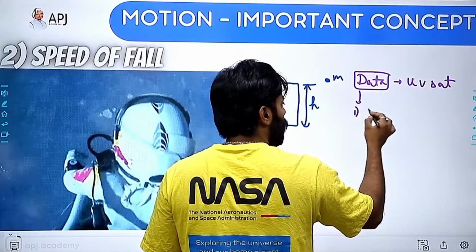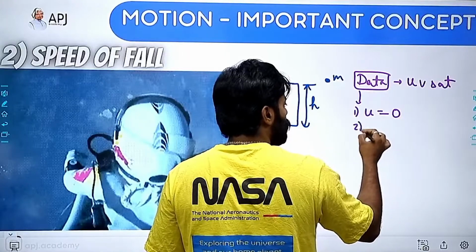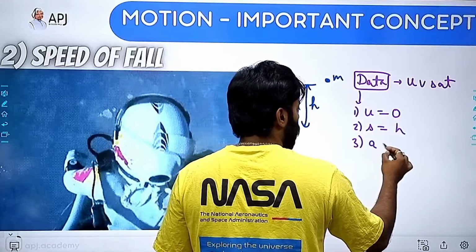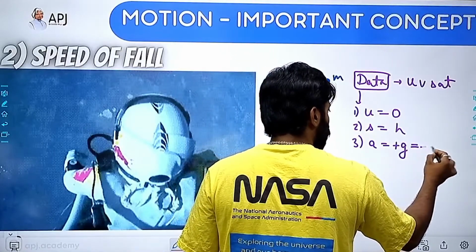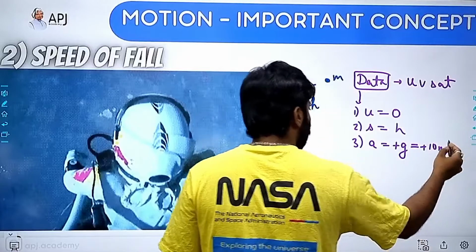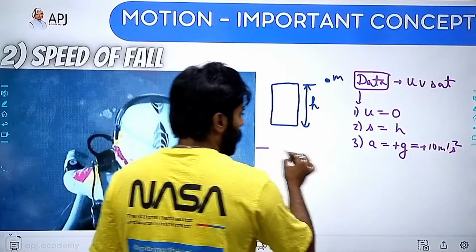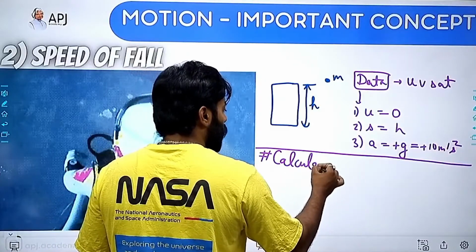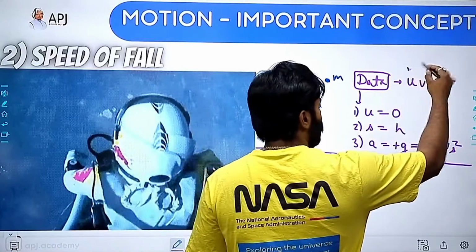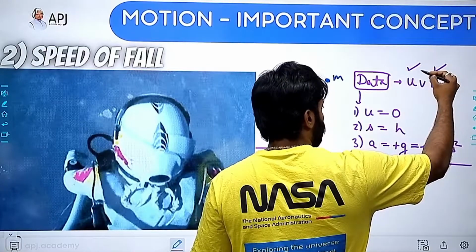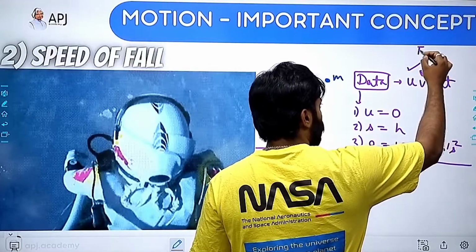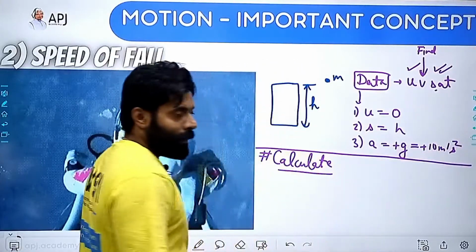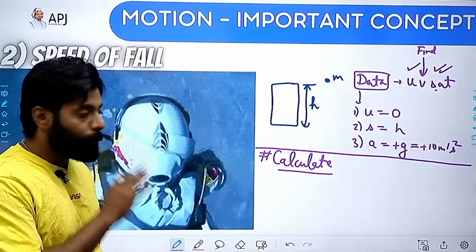Out of this, u is equal to 0, s is equal to h, and acceleration is equal to plus g, which is plus 10 if I need to take it, otherwise I can ignore this fact as well. And what do I need to calculate? U is given, s is given, a is given, v I need to find out here, right? So three data are given, and t we have already found in the previous section.